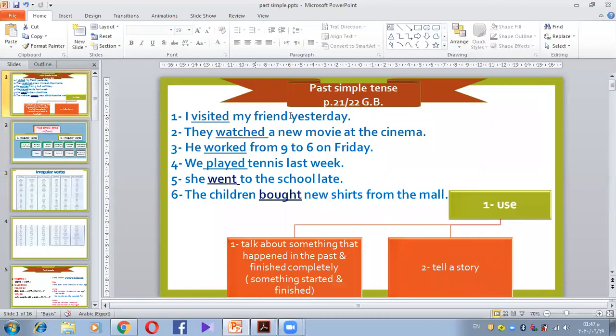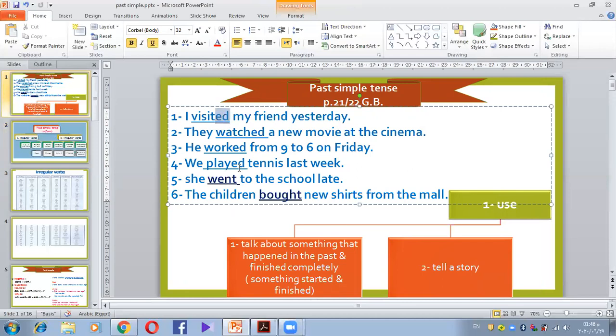So again, if we have a main verb and this verb ends in ed, or this verb is one of the irregulars, okay, this means this is which tense? Past simple tense. Very good. Now, what does it mean past simple? When can I use it? It's really important to know when to use the tense. When can I use it?